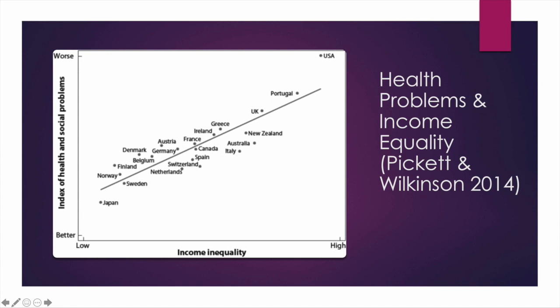So in a study by Pickett and Wilkinson from 2014, you can see that countries that have high levels of income inequality, such as the United States and Portugal, also have some of the worst indexes of health and social problems. Other countries, like Japan, Norway, Finland, and Sweden, have very low levels of income inequality. That is, the distribution of income in the country is more equitable across the population. And thus we see they have a better index of health and social problems. Again, this is an example of health inequality.